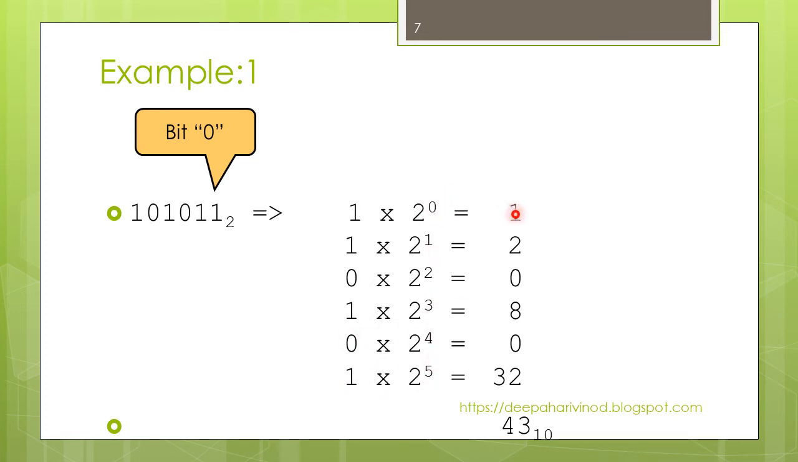Now 2 raised to 0 is 1, because anything raised to 0 is 1. 2 raised to 1 is 2. 2 raised to 2 is 4, but still multiplied with 0 it is 0. In this case also it becomes 0. 2 raised to 3 is 8. 2 raised to 5 is 32. So add all this together. The obtained result will be the decimal number corresponding to the given number in binary.